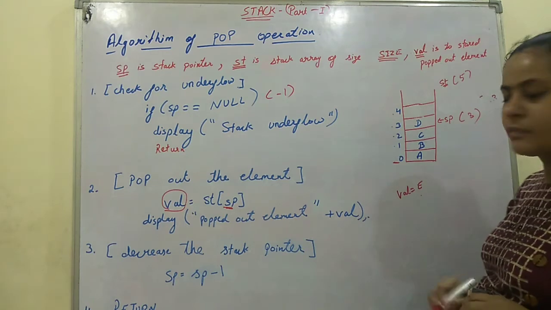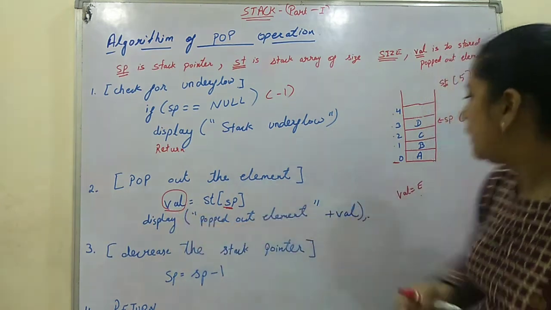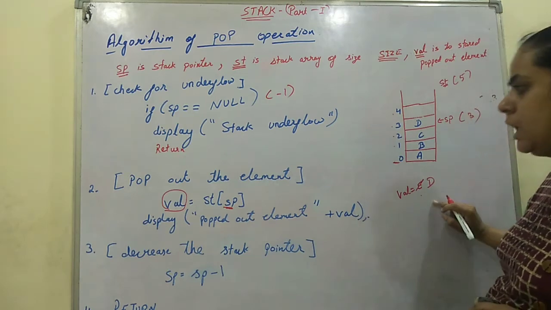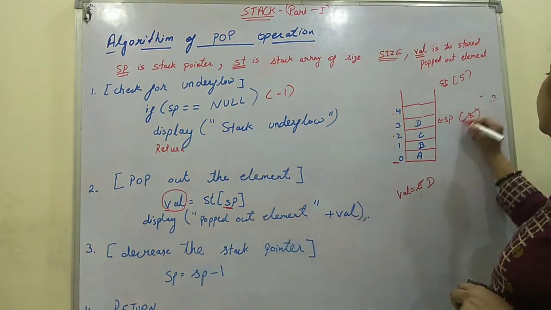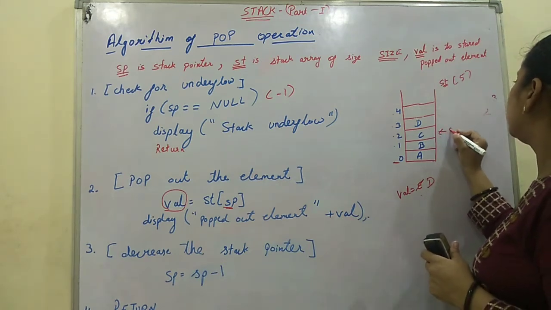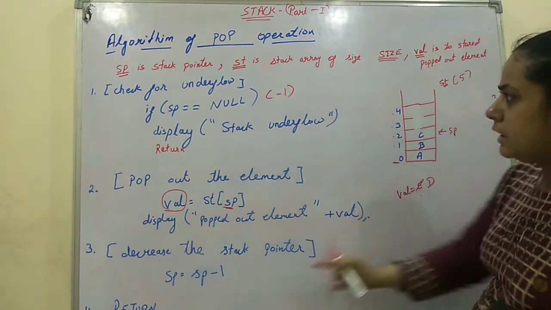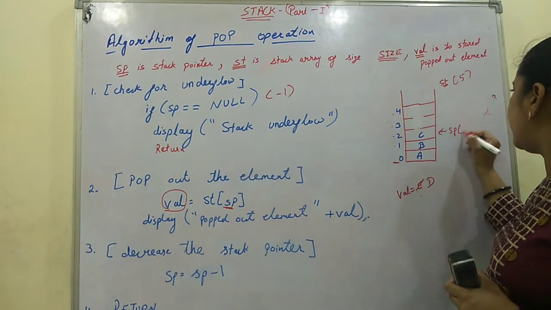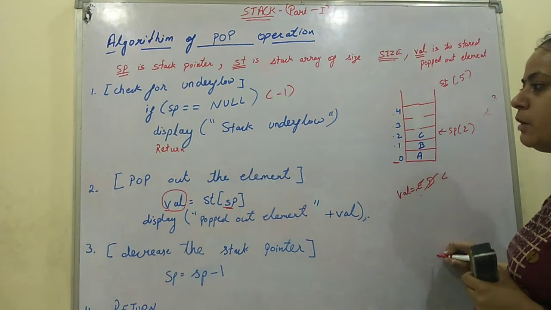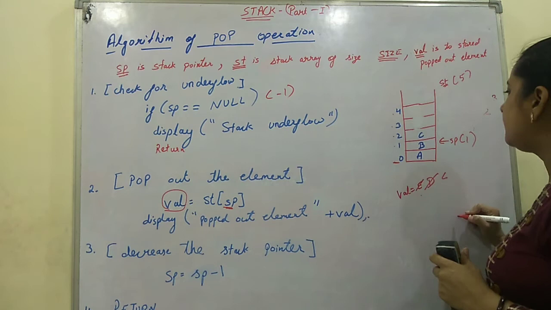SP is 3. It will store this value in variable val. That means val will become d. It will print d and decrease the pointer by 1. It will become 2. That means SP will shift here because this element is popped out. Now again it will check. The value of SP is 2. It's not null. It will read c. It will pop out c. It will decrease it. The value of SP will become 1.